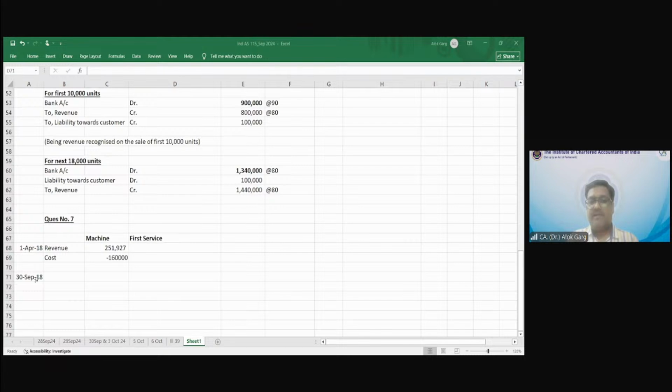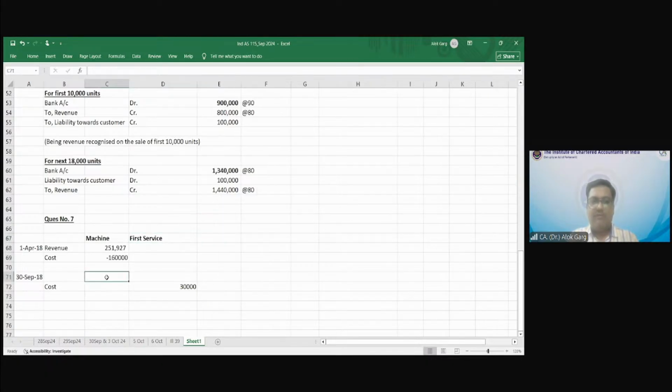What is the cost of the first service? 30,000 was the cost of the first service. So if the cost of the first service is 30,000, what is the revenue? Revenue is 50% margin, 45,000 is the revenue. Yes. And this is the cost.